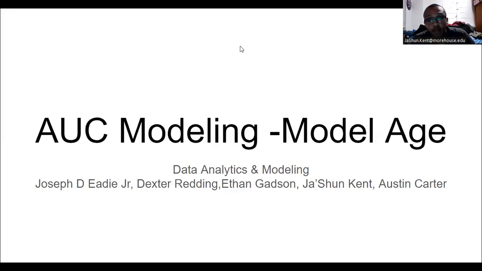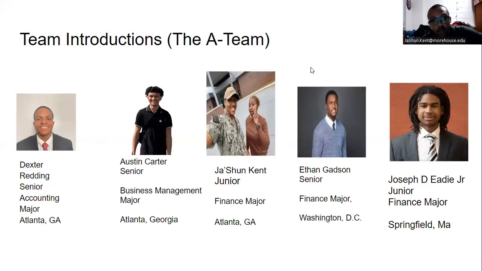Good evening, everybody. This is AUC Modeling. Right now, we're discussing the modeling age for our group, for our data analytics project. Starting off, we can go ahead and meet the team.